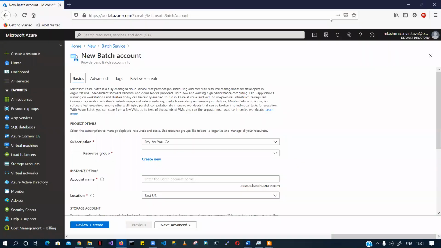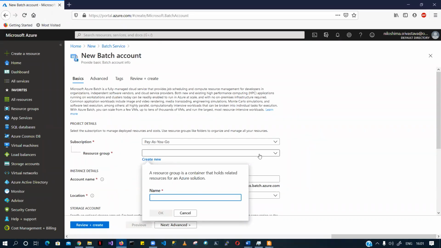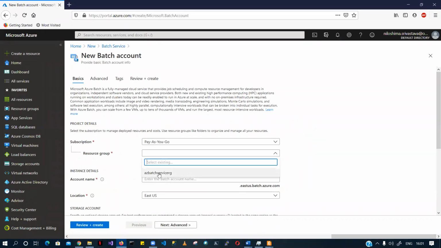So this is how you create a batch account. You have to go to your home, create a resource. Then I simply search for batch service, and I'm creating a batch account, right? You have to choose your subscription. Mine is pay as you go. You have to create a resource group, whatever resource group you would like to create. I have already created this resource group.